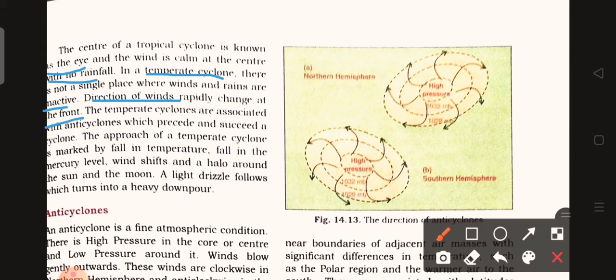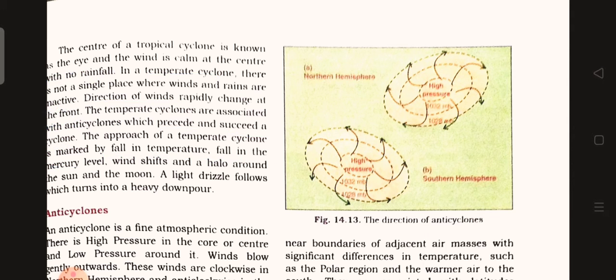The temperate cyclone is associated with an anticyclone which precedes and succeeds a cyclone. The approach of a temperate cyclone is marked by a fall in temperature and also a fall in mercury level. The wind shifts and a halo around the sun and the moon appears.